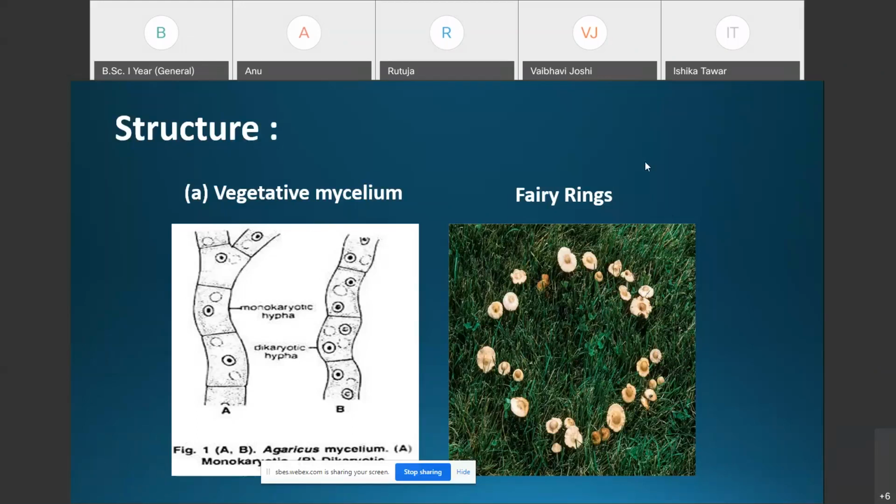That is why these are also popular as fairy rings. Because these fruiting bodies develop in a circular manner, they are called fairy rings, based on the ancient belief that they marked the path of the dancing fairies. That is about the vegetative mycelium.